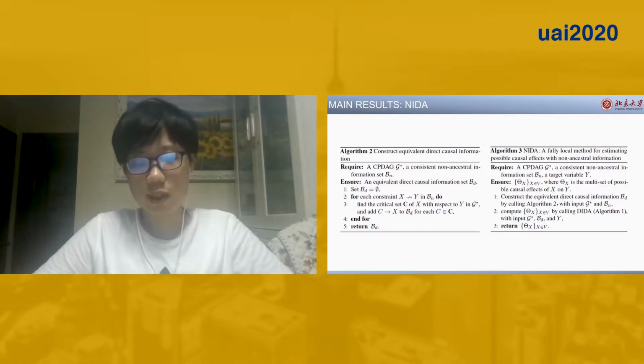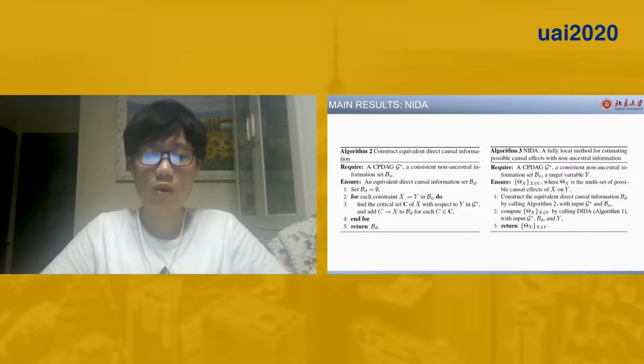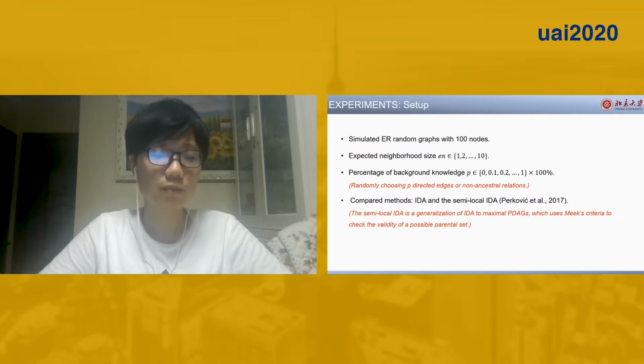Since Lemma 2 shows the equivalence between a non-ancestral claim and a set of direct causal claims, given a set of non-ancestral claims, we can transform it into a set of direct causal claims. This is shown in Algorithm 2. This means we can interpret non-ancestral claims by maximal PDAGs. Thus, combining Algorithm 2 with Algorithm 1, we have NIDA, which extends IDA to deal with non-ancestral information.